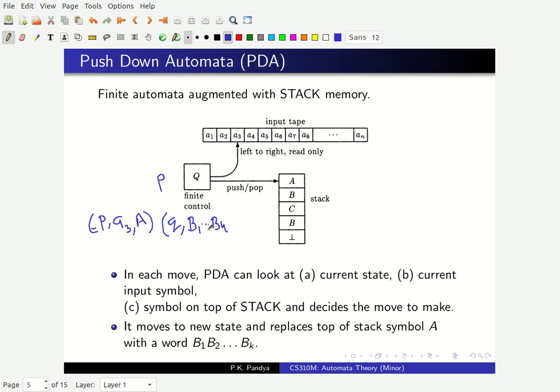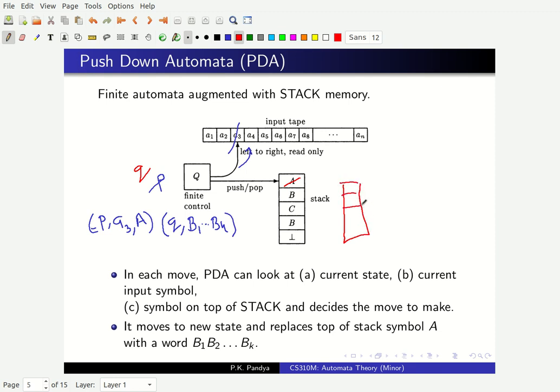So B1, B2, BK. And so the new position, what will happen on taking this transition, this is the configuration of the push down automaton in which this transition is being taken. Then what happens is, because you are looking at symbol A3 and you are in state P and the top of the stack symbol is A, you will consume this A3 and the head will move here. You will change this state from P to Q. And you will remove this A symbol, the other symbols will remain as they are.